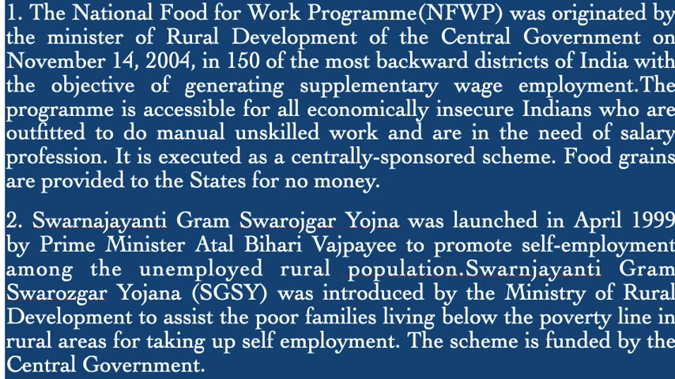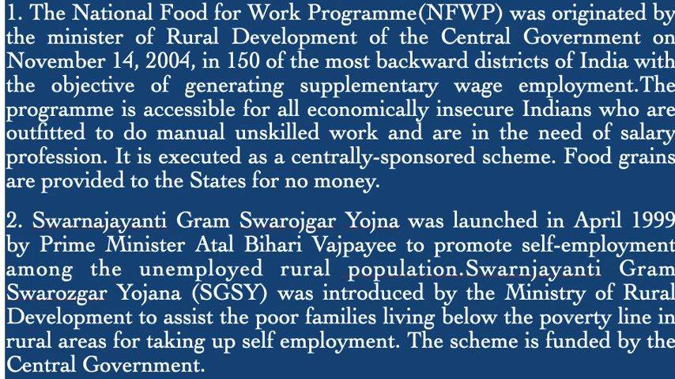The National Food for Work Program was originated by the Minister of Rural Development of the central government on November 14, 2004, in 150 of the most backward districts of India with the objective of generating supplementary wage employment. The program is accessible to all economically insecure Indians who are prepared to do manual unskilled work and are in need of wage employment. It is executed as a centrally sponsored scheme. Food grains are provided to the states free of cost.